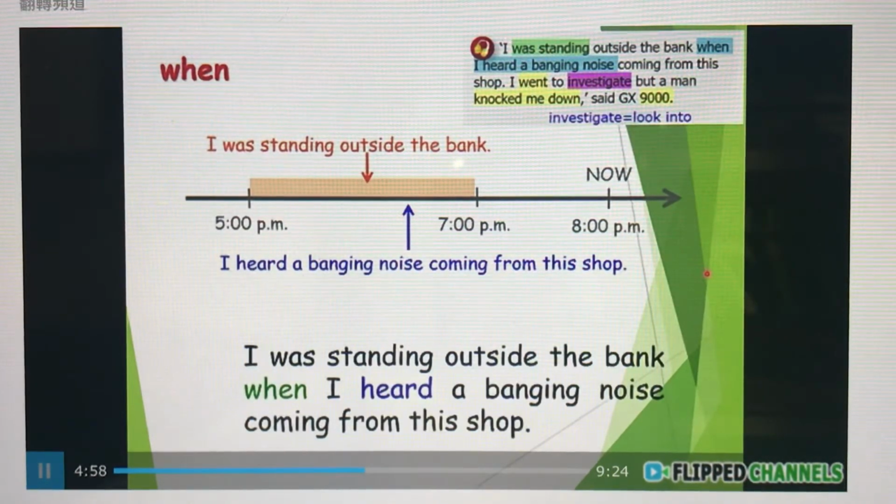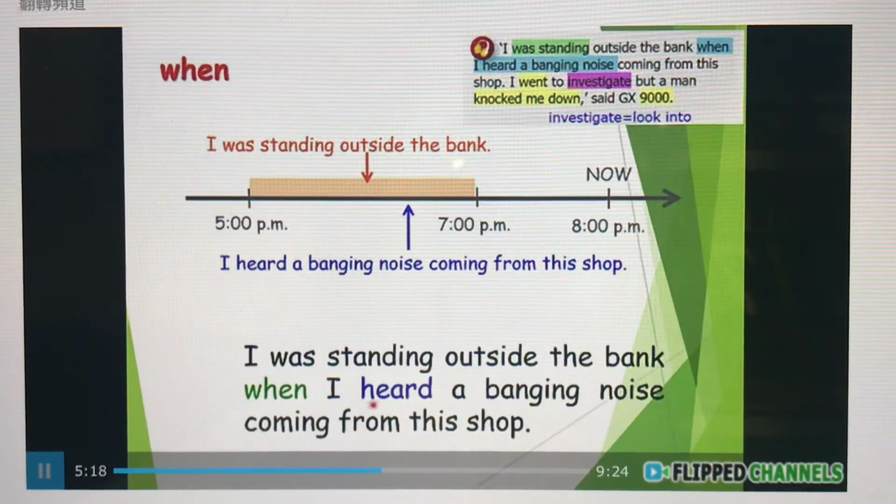So if we want to put these two actions in one sentence, we can say, I was standing outside the bank when I heard a banging noise coming from this shop. Because the banging noise is a shorter action.